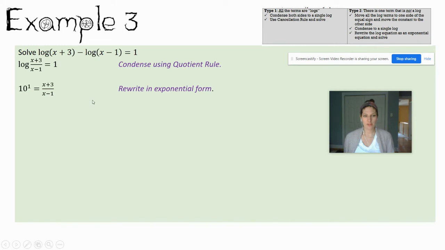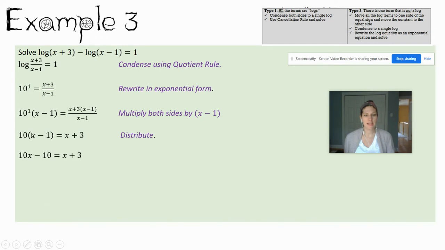Here's your equation. I'm going to solve it by multiplying both sides by x minus 1. This will cancel on the right-hand side. I can distribute the 10, and I have a linear equation. So I'm going to group all the x's on one side, all the numbers on the other. I'll subtract x from both sides, add 10 to both sides, divide by 9, and last, check my solution. When I plug 13/9 in for x, everything works out. You end up taking the log of a positive number, so that is a valid solution.